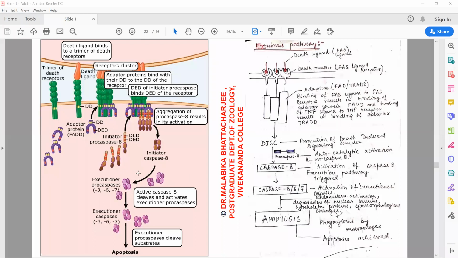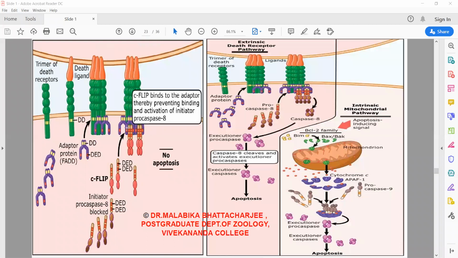So at times the decoy receptors bind to the ligands and prevent that sudden onset of apoptosis. There is another group of proteins that also prevent a sudden onset of apoptosis, that is the FLIP protein. C-FLIP is a variant of caspase 8.